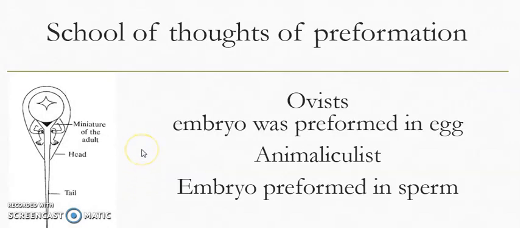Here are some schools of thought that support preformation. One is called ovists and the other is called animalcules. These are the scientists who believed that the embryo was preformed in the egg. It is the egg from where the organism can develop. And according to animalcules, it is the sperm in which the embryo is formed.